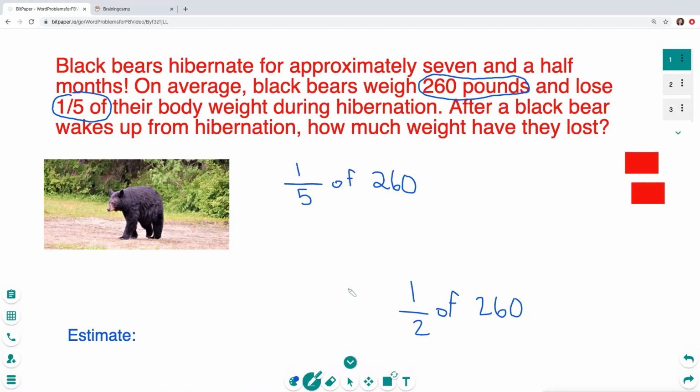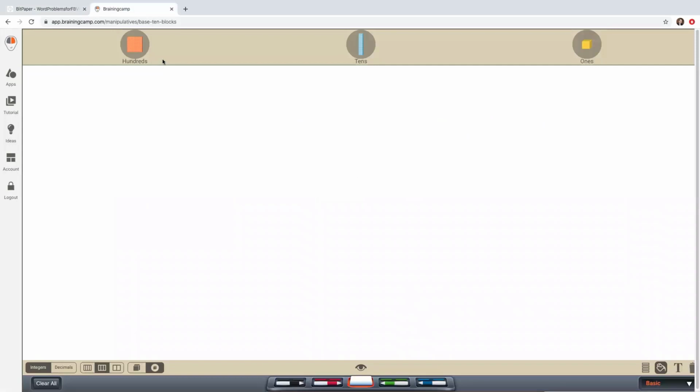So 1/2 of 260. Okay, so looks like I'm going to be solving 1/2 of 260. 1 times 260 is 260. And then I'm working with halves, so over 2. And this represents 260 divided by 2. I'm going to pop over in Braining Camp and use some of their place value block virtual manipulatives to solve this estimate. So we had the black bear weighing on average 260 pounds. And if they lost half of their body weight, we would divide by 2.